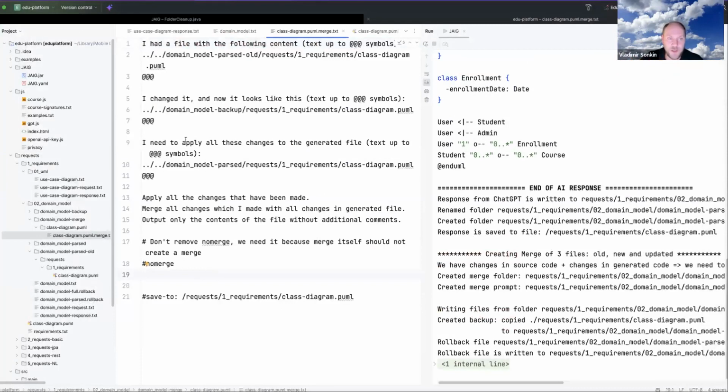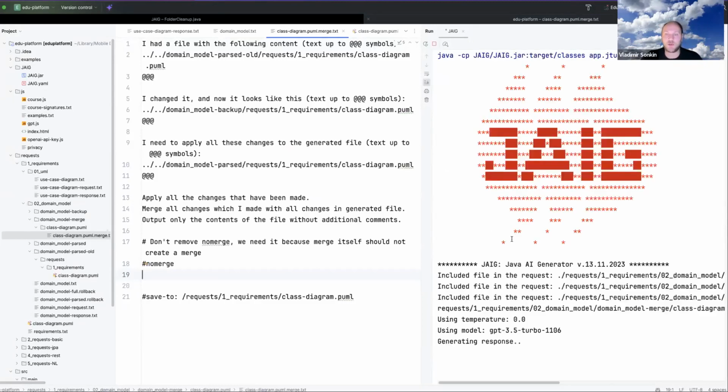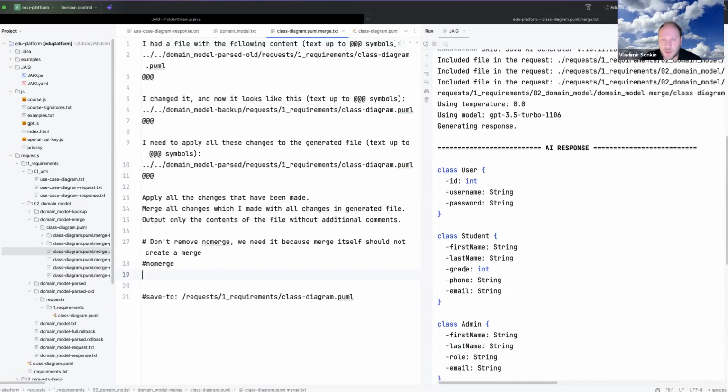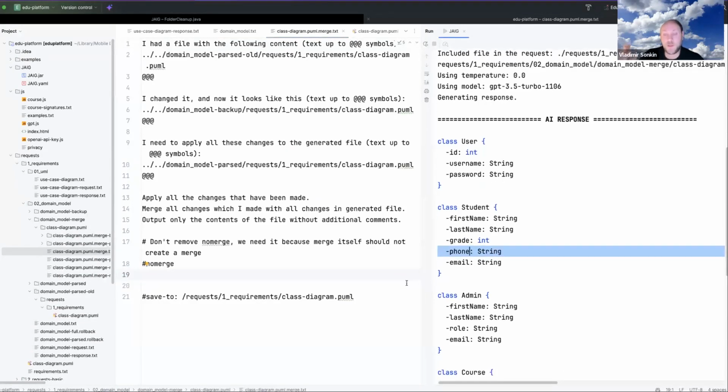So this is the result. This is the real merge prompt. Yes, it is a little bit more detailed, but basically this is it. And I'm able to execute it. And okay, in this case, JAIG will be responsible for regeneration. And okay, it is generating, and it will be merging it. And okay, student has phone. So phone is restored. Yes. So this is exactly what we wanted to achieve.